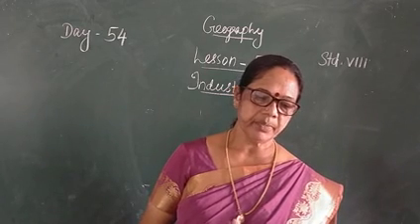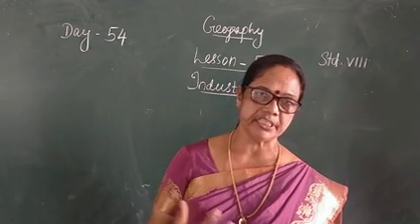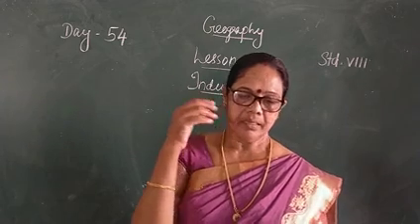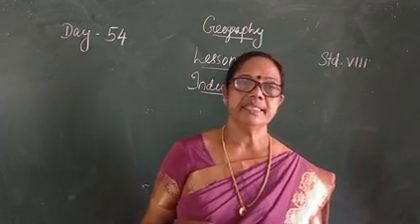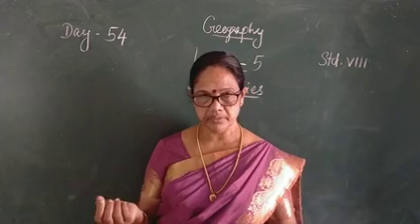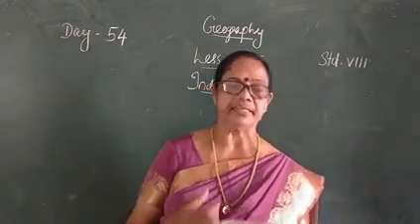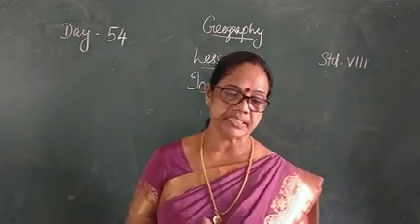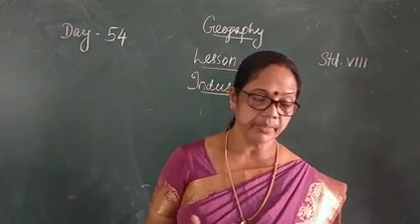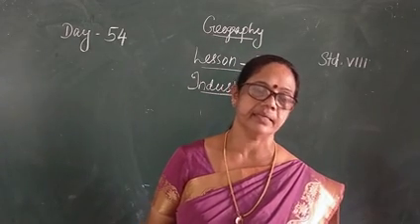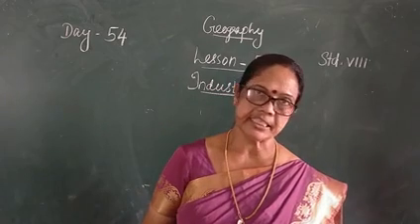The last one is cooperative sector industries. These are owned and operated by the producers or suppliers of raw materials. Example, Anand Milk Union and Sudha Dairy. These are the examples of cooperative sector industry.